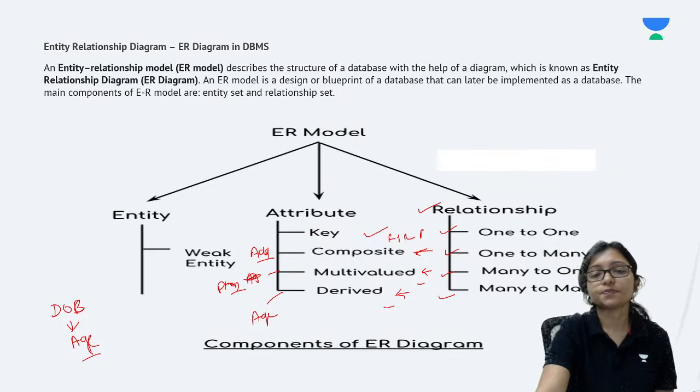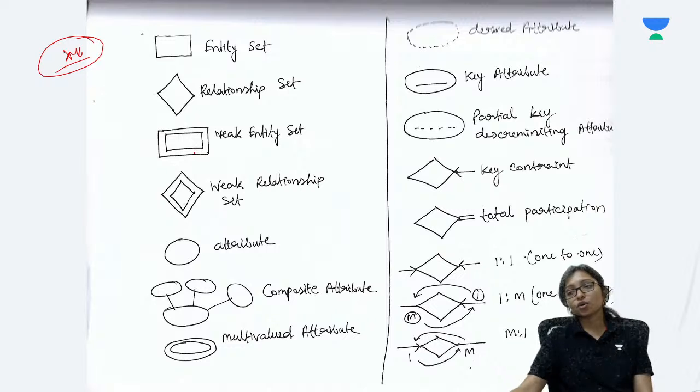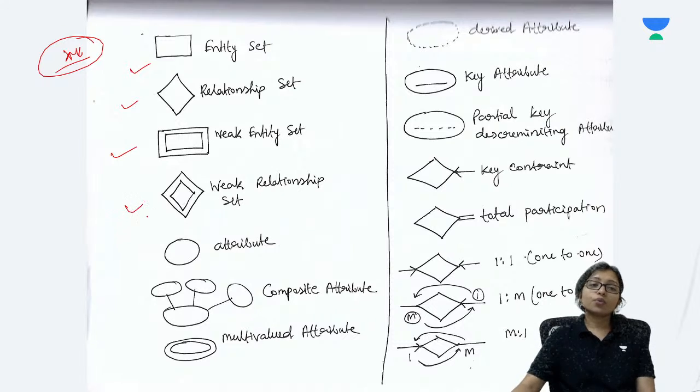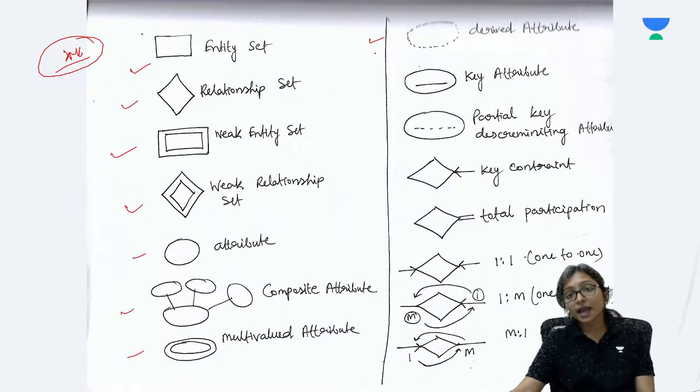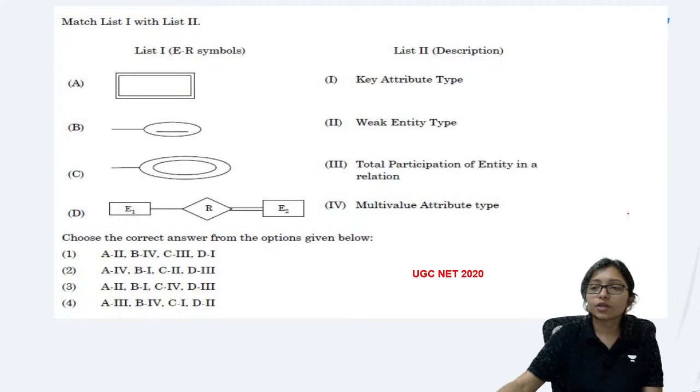Very good. So these are some quick revision notes for you, because questions are asked from here also: how to represent entity set, relationship set, weak entity, weak relationship, attribute, composite attribute, multi-valued attribute, derived attribute, key attribute, partial key. This is called the key constraint, total participation, 1 to 1, 1 to many, many to 1. This representation is also important according to the relation. And this is the question, do the answer.